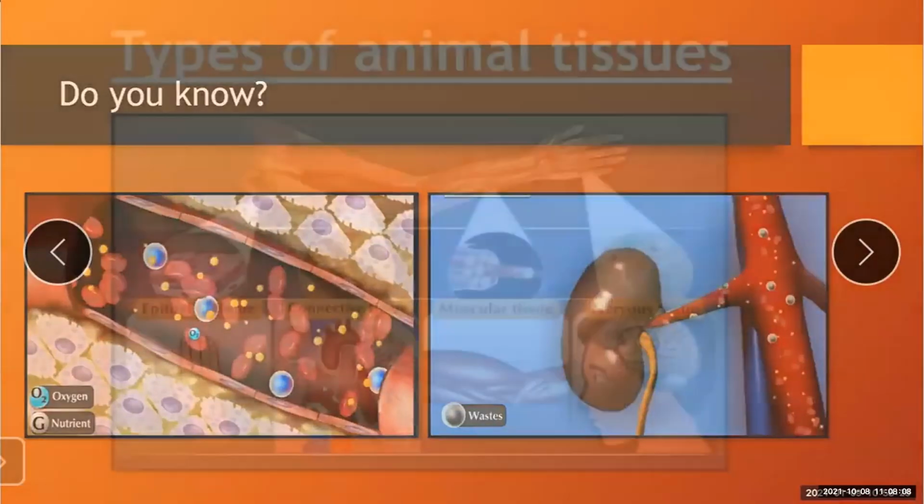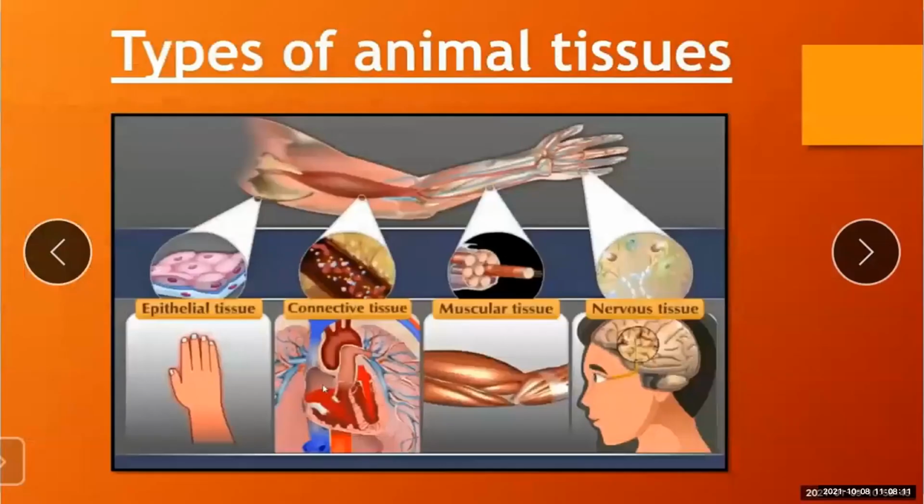So there are four different types of animal tissues: epithelial tissue, connective tissue, muscular tissue, and nervous tissue. Epithelial tissue, connective tissue, already this term indicates that it connects. Muscular tissue means it helps in muscular movement, and nervous tissue means it helps in what? The tissues which may be present in the brain. So what are the four different types of animal tissues? Epithelial, connective, muscular, and nervous tissue.